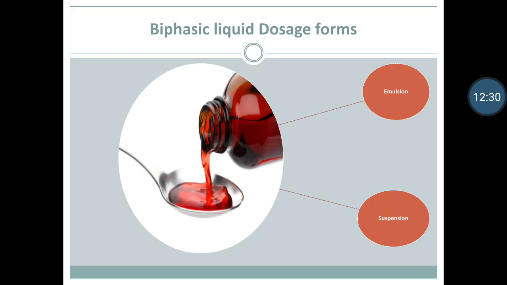From the biphasic liquids, there are two examples, emulsion and suspension. Emulsion is a biphasic liquid containing two immiscible liquids, one of which is dispersed as minute globules into the other. Suspensions are biphasic liquid dosage forms of medicament in which finely divided solid particles are dispersed in a liquid medium.